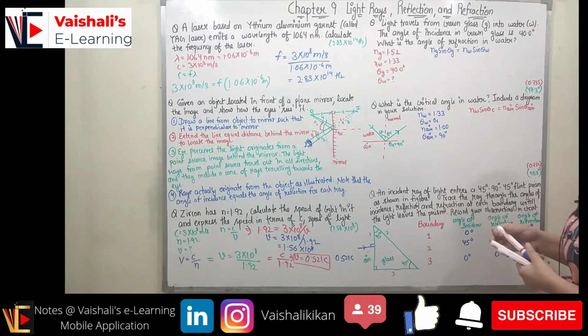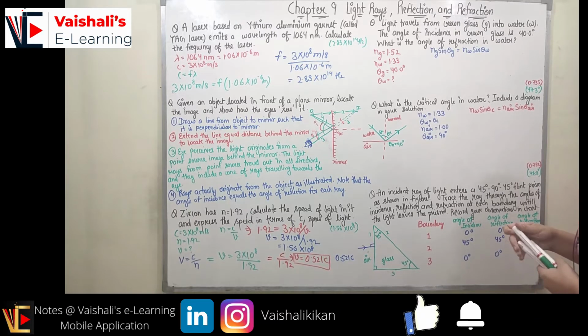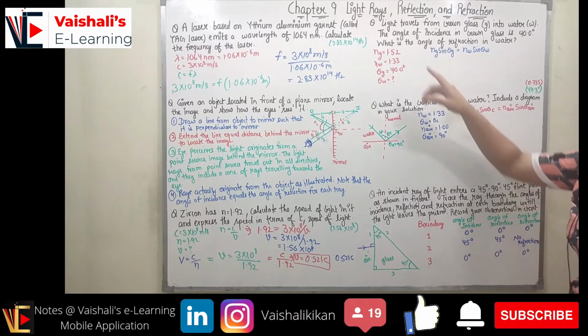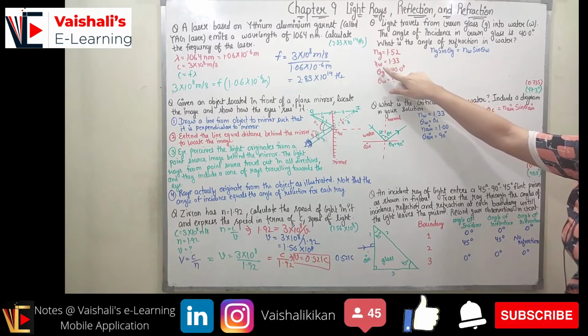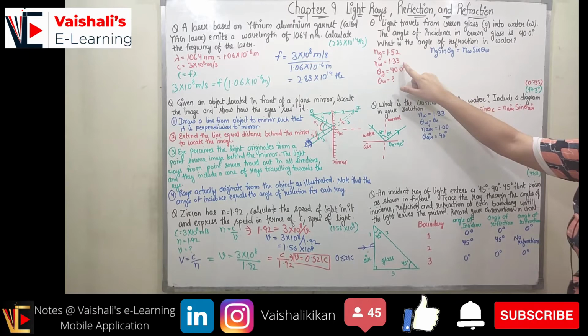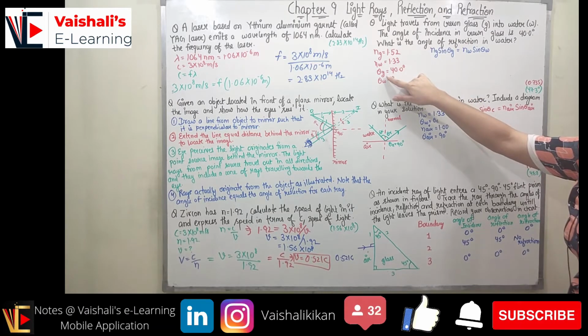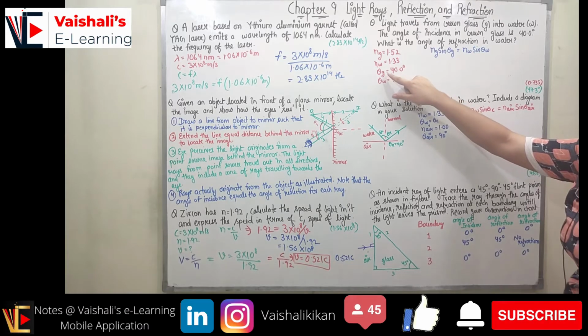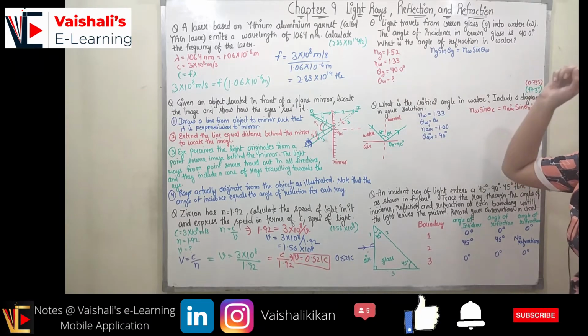Now coming to the next question, it states light travels from ground glass into the water. The angle of incidence in ground glass is 40 degrees. What is the angle of refraction in water? The refractive index of glass is given as 1.52, the refractive index of water is 1.33, so these things we already know. Now theta G is the angle of incidence in the glass, which is 40 degrees. Now I have to find out theta W.